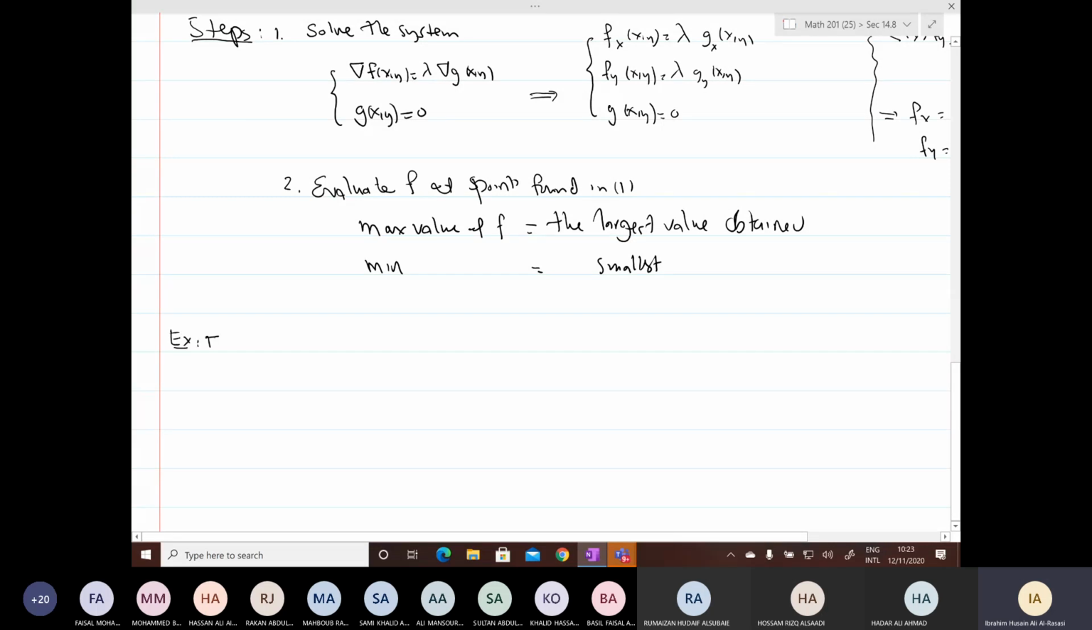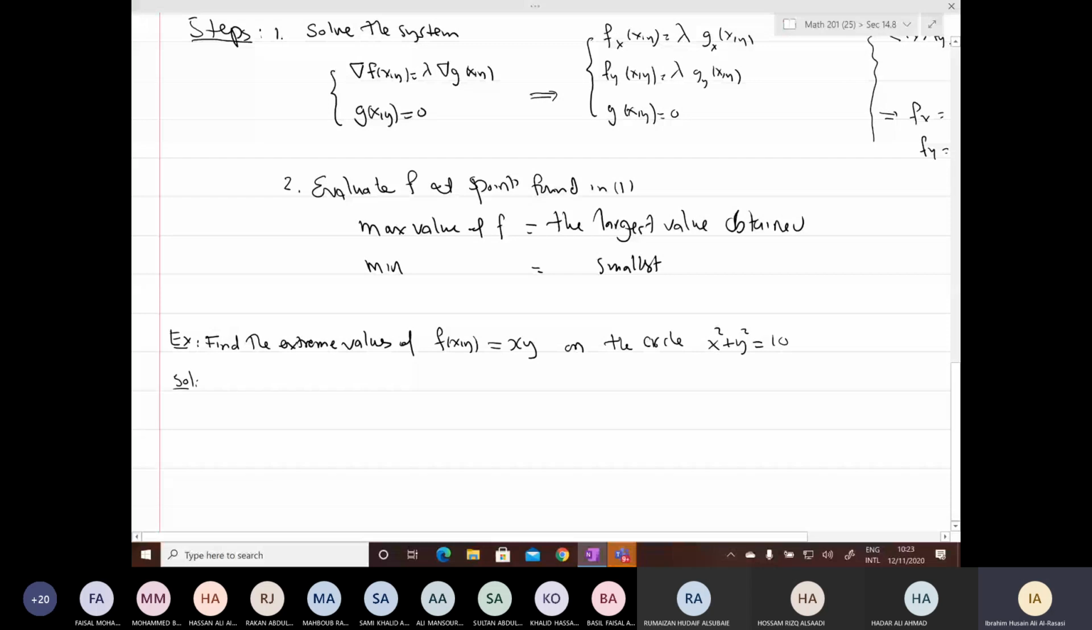Example: find the extreme values of f(x,y) equals xy on the circle x squared plus y squared equals 1. Solution.